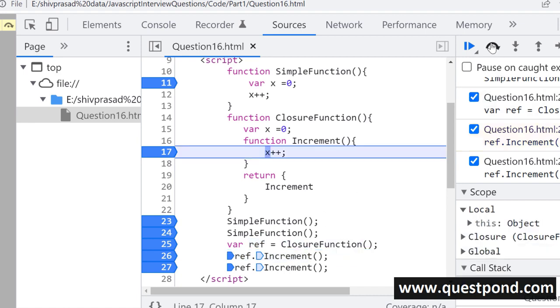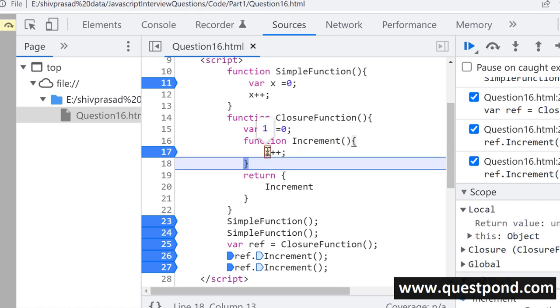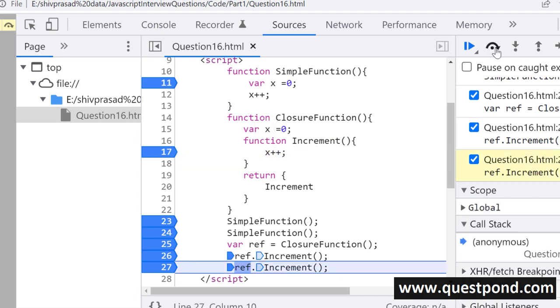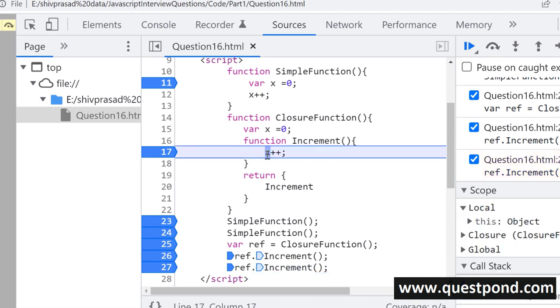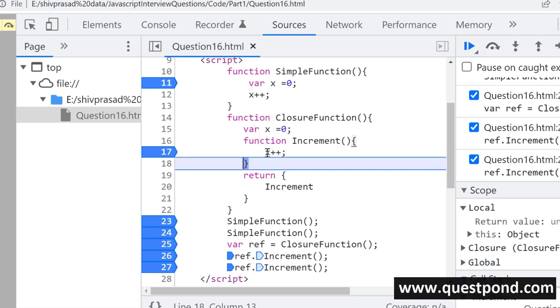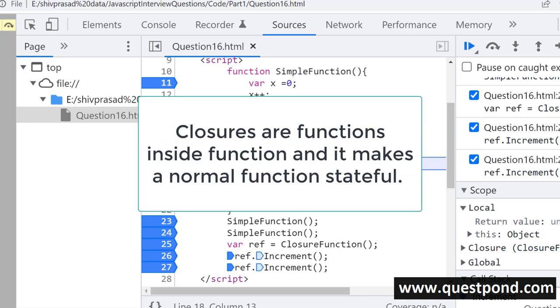And now if I make a call, x becomes 1, and because my reference has still not been released, if I again make a call, you will see that the value is remembered, and now x is equal to 2. So here the function has become stateful. Putting it in very simple words so that we don't get into those controversial questions of closure: a closure is a function inside a function, and it makes a function stateful.